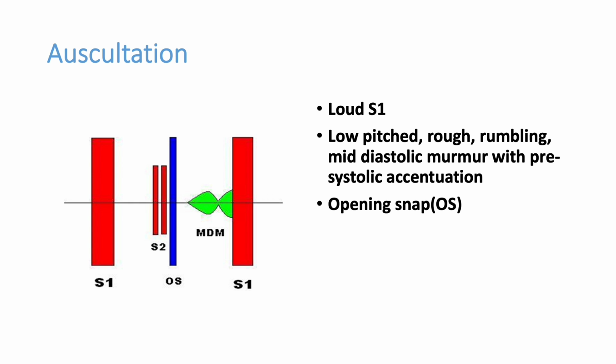Then you can get a mid-diastolic murmur. Then at the end of the mid-diastolic murmur, you get a pre-systolic accentuation of the same murmur. That is because of the atrial booster kick or atrial contraction at the end of the diastole or pre-systolic phase. That's why it is called pre-systolic accentuation.